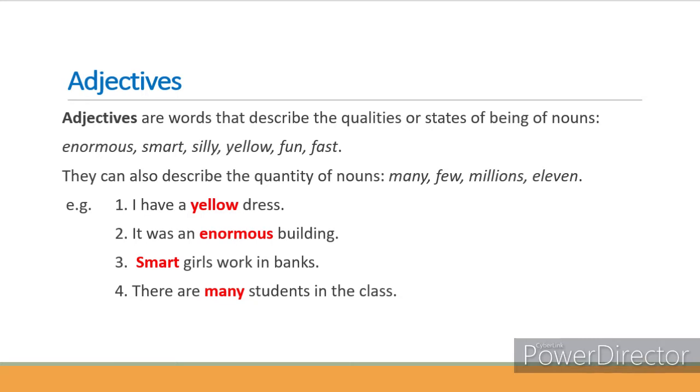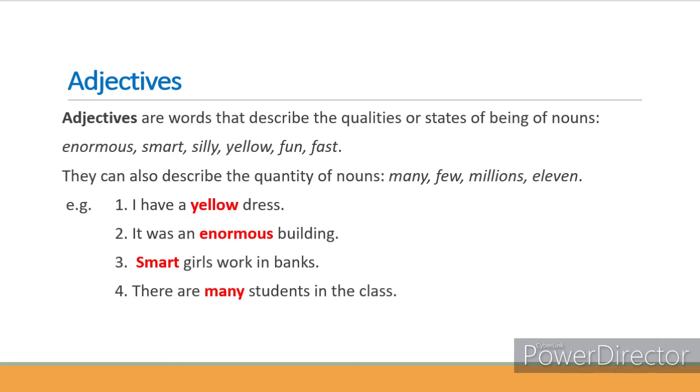Second sentence. It was an enormous building. The noun building is described by the adjective enormous. Enormous means very large. Number 3. Smart girls work in banks. Now in this sentence, the noun girls is described by the adjective smart.